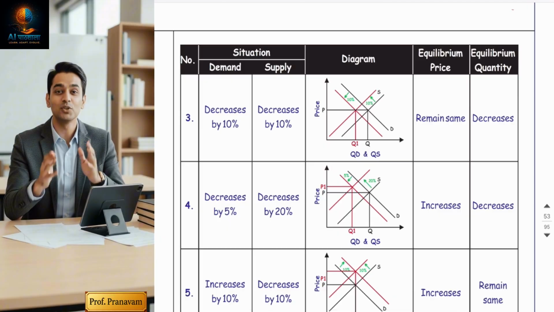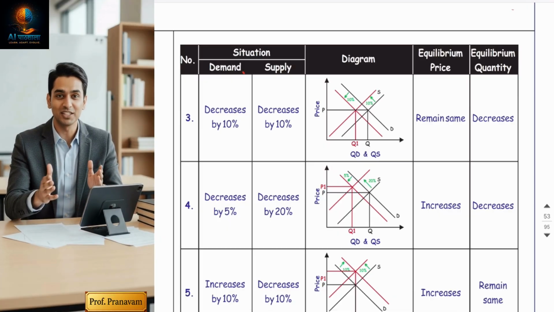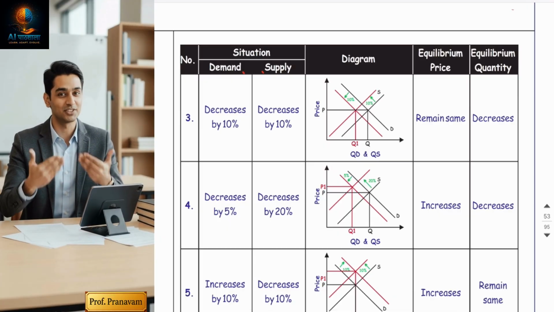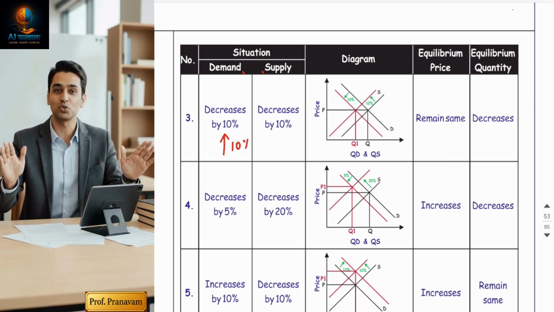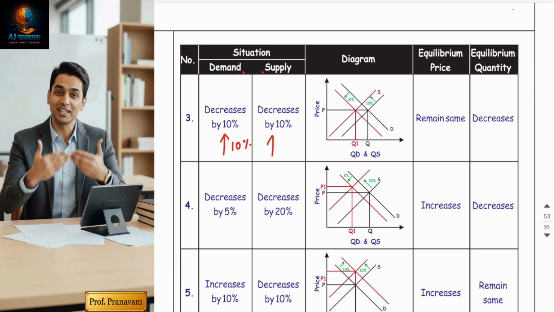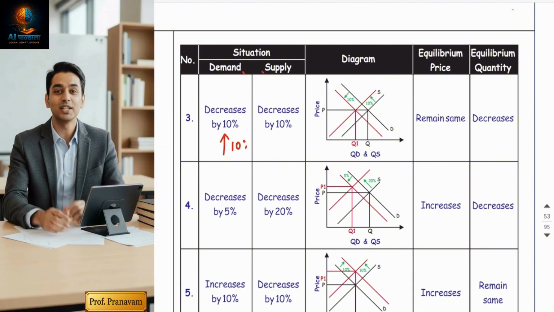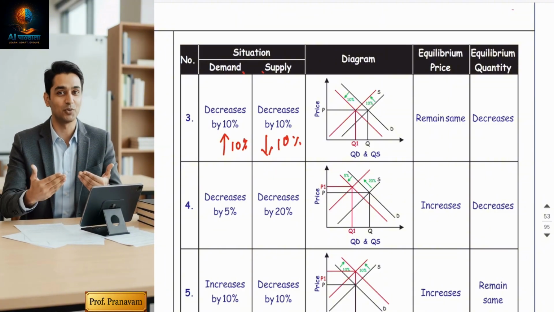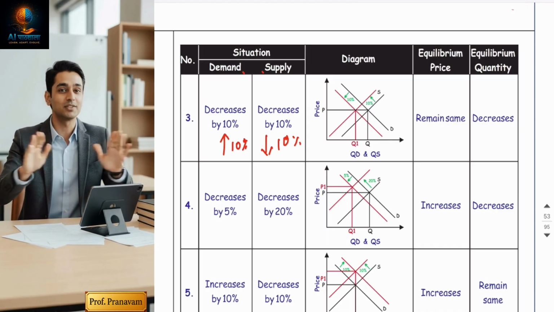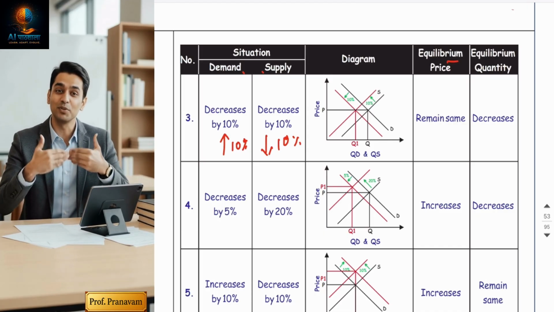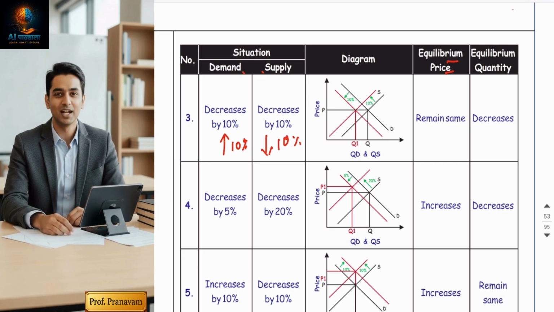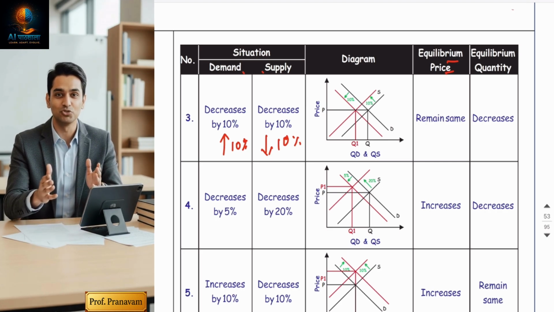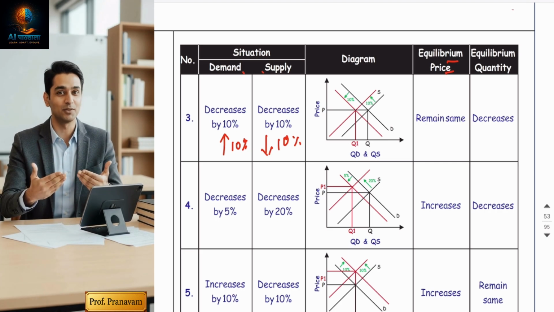Now, third demand and supply situation. Demand increases by 10%, supply decreases by 10%. Something again new. Demand is increasing by 10%, but supply is decreasing by 10%. Impact on equilibrium price: again, I am saying you have to do the comparison between demand and supply, which is greater.